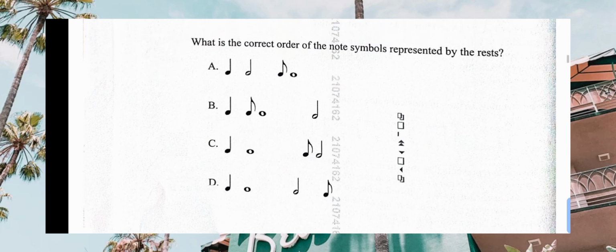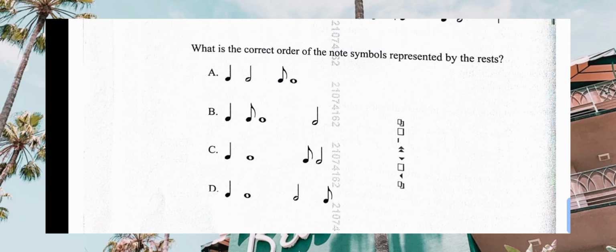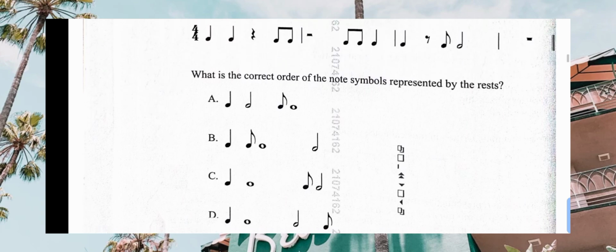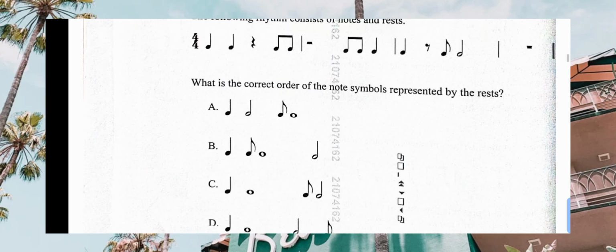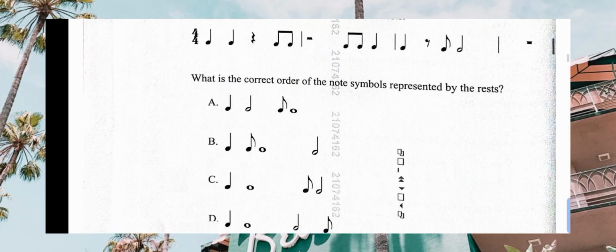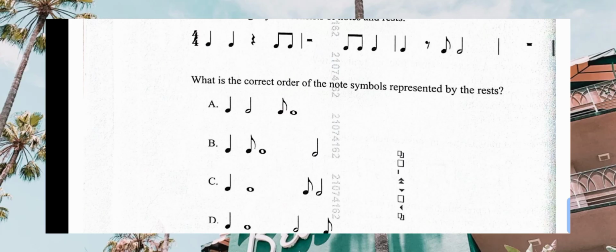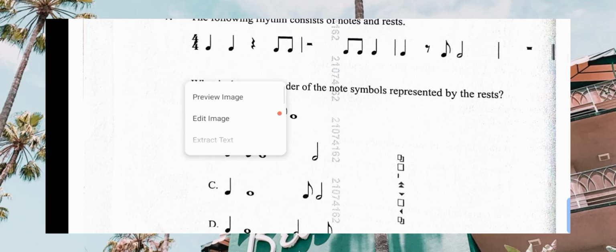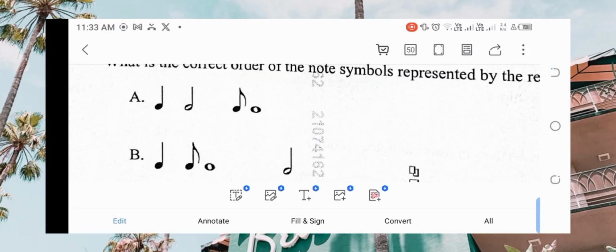Let's look at C. Minim, semi-brief, semi-brief, then quaver, and then minim. No, that one cannot be, or let me zoom and see how it looks.